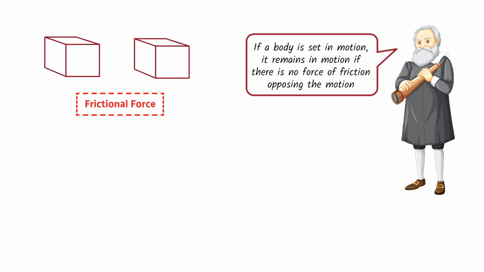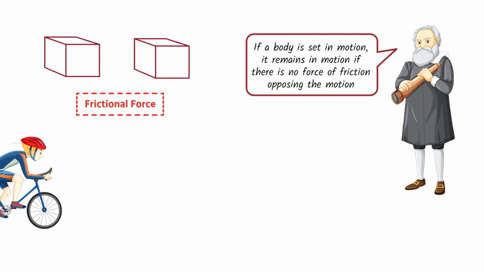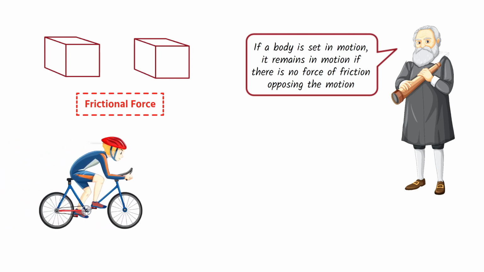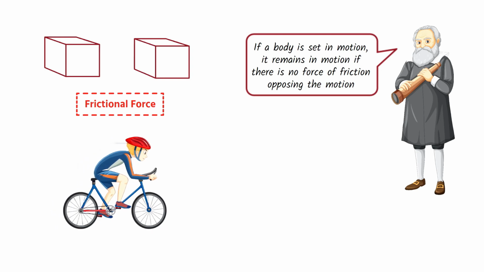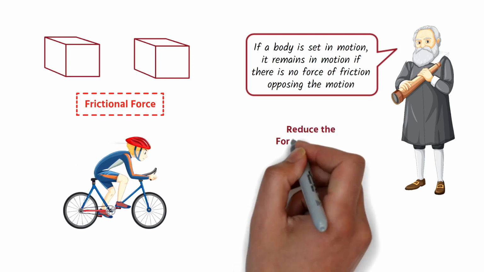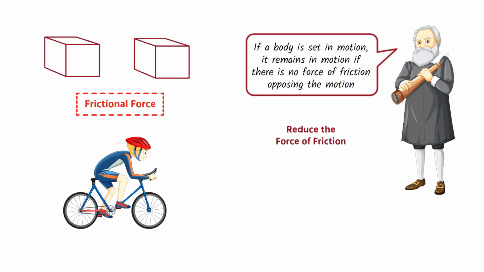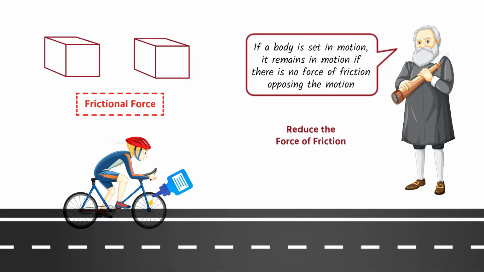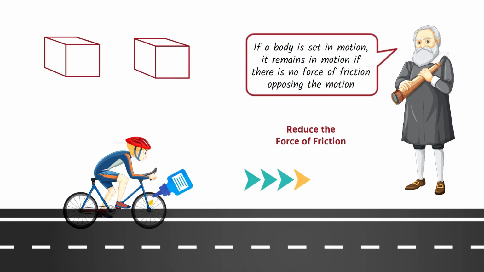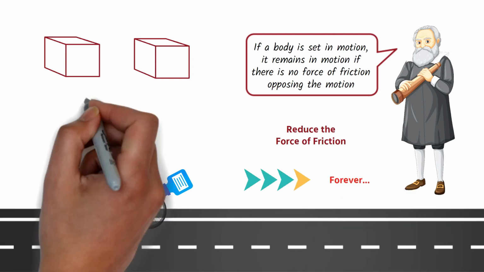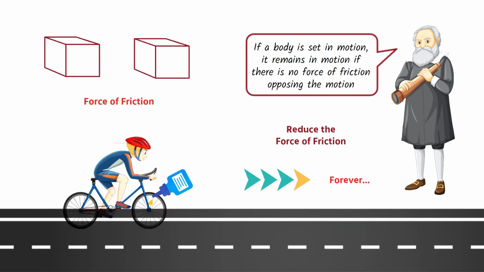From our daily experience, we know that the bicycle does not stop at once as we stop pedaling, but it moves a certain distance before coming to rest. If we reduce the force of friction between the moving parts of the bicycle by proper oiling or greasing, and if we ride on a smooth road, then the cycle travels a much longer distance after pedaling is stopped. If we completely remove the frictional force, the bicycle will remain moving forever. We completely understand that the moving object stops due to the force of friction.